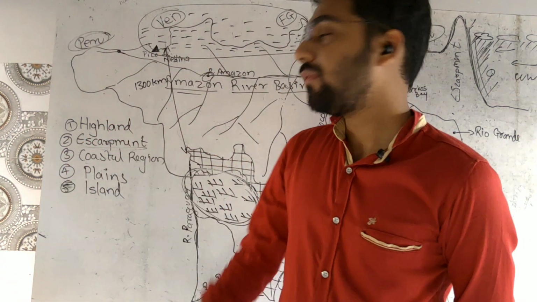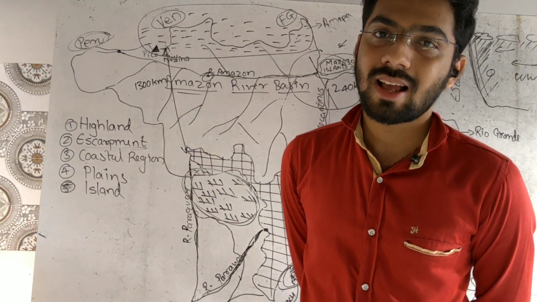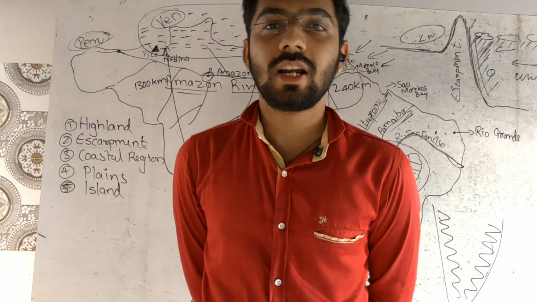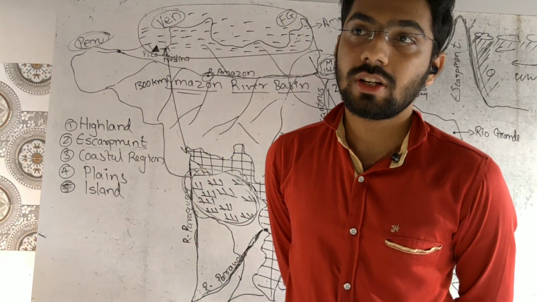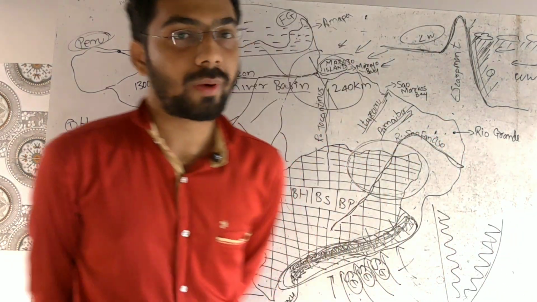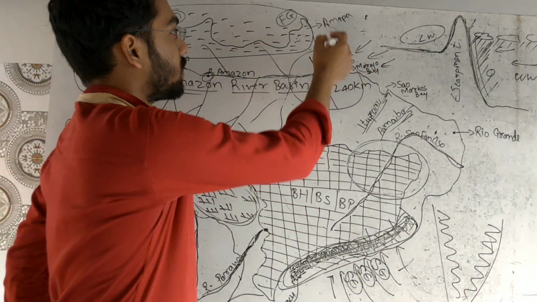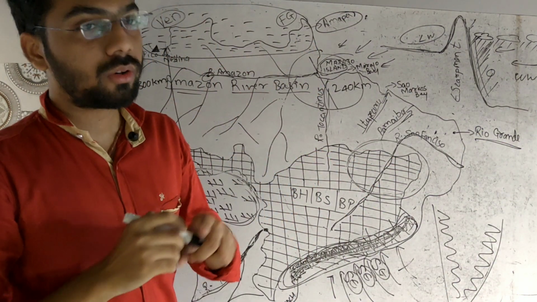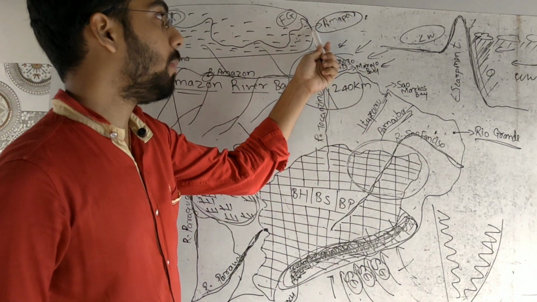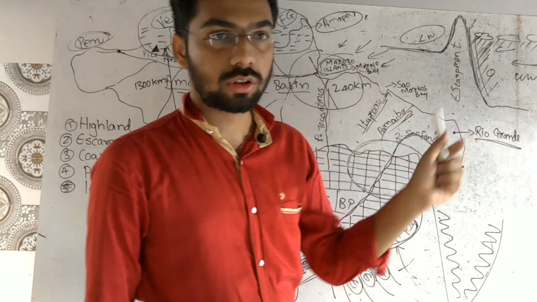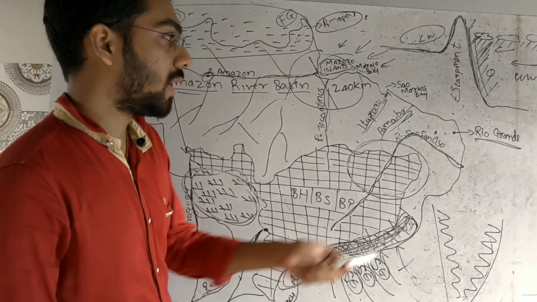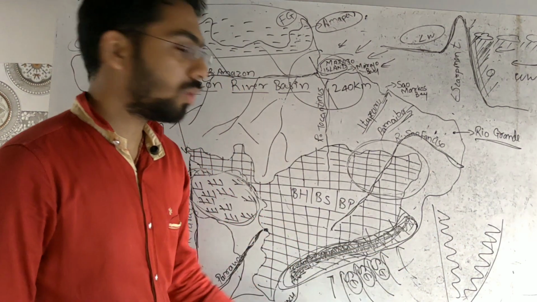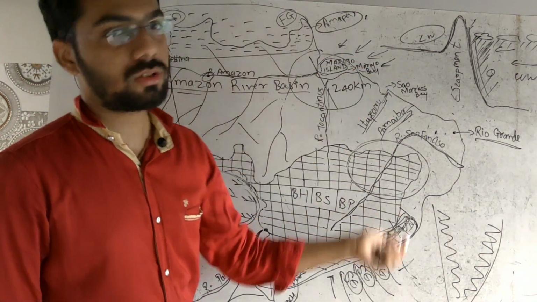Then we will come to the coastal region. In India, the coastal region is divided into two parts: western coastal region and eastern coastal region. Similarly, the coastal region of Brazil is divided into two parts. The coast extends from Amapá state toward Rio Grande do Norte. The northern coast extends from Amapá province to Rio Grande do Norte, and the eastern coast exists from Rio Grande do Norte towards the south. So two parts: northern coast and eastern coast.